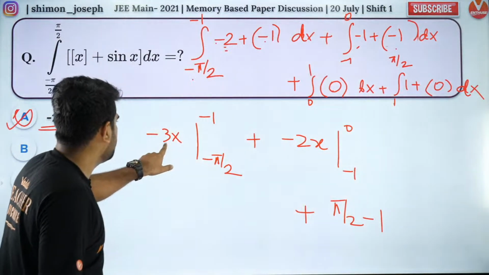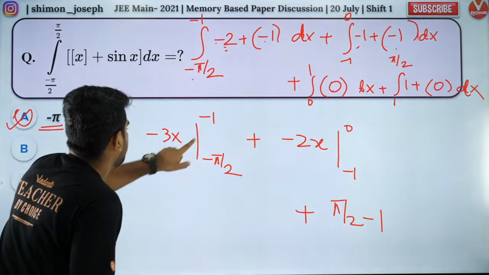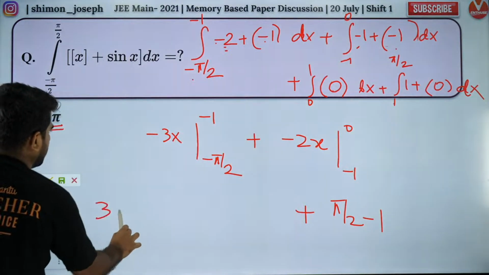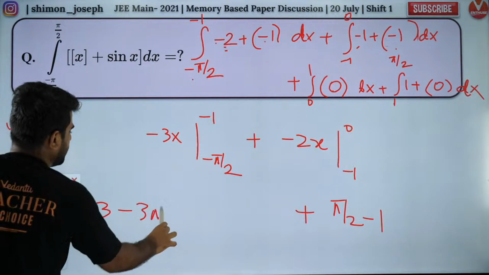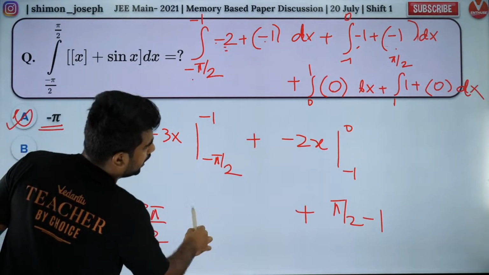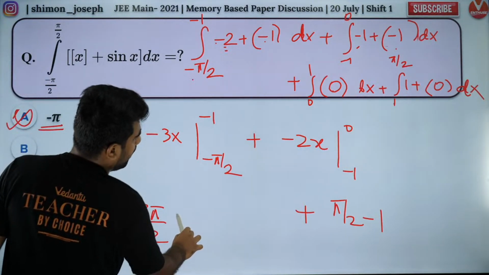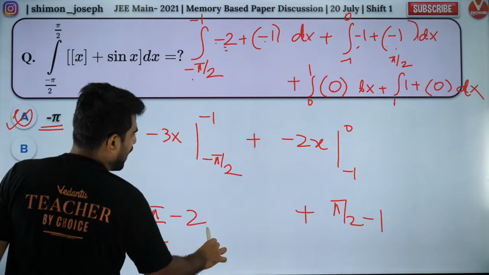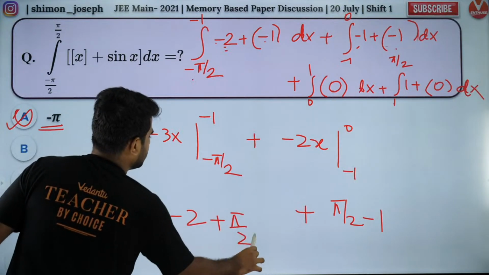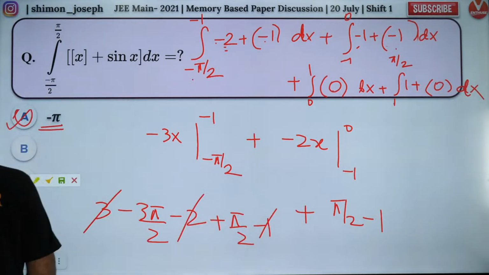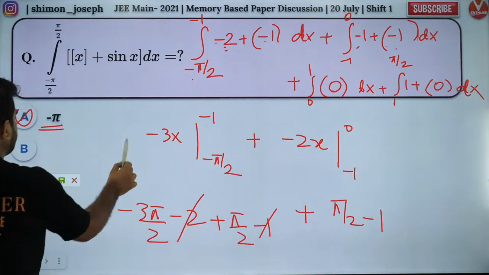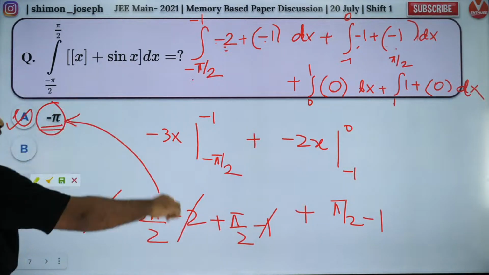So what will this be? This will be minus of minus 3 into minus 1, which will be 3. Then you'll have minus 3 pi by 2. Then you'll have plus 0. Then you'll have minus 2, plus pi by 2, minus 1. So minus 1, minus 2, 3 cancels. Minus 3 pi by 2 plus pi by 2 will give you the answer as minus pi.